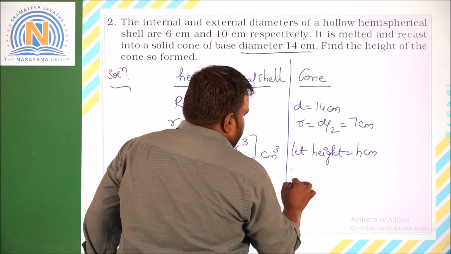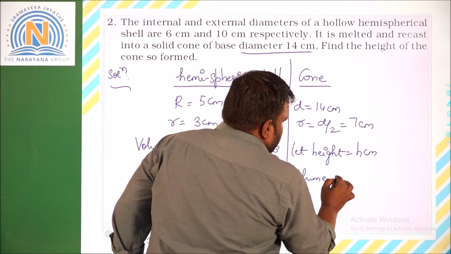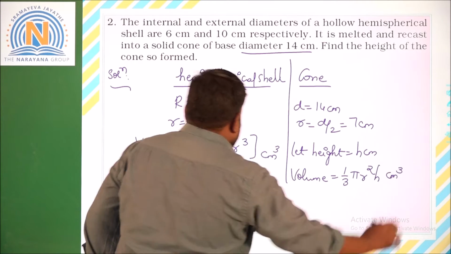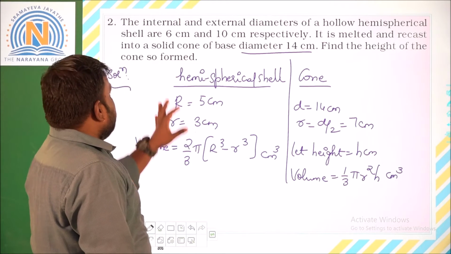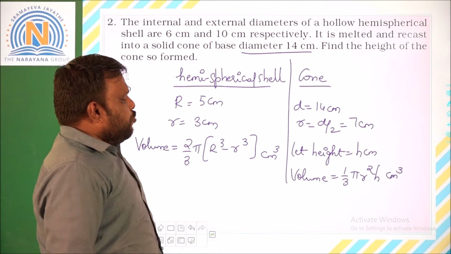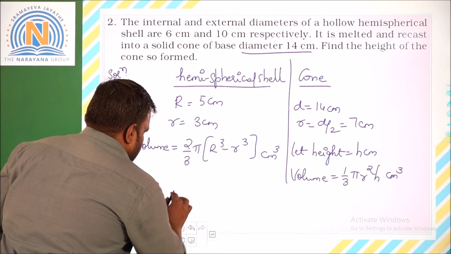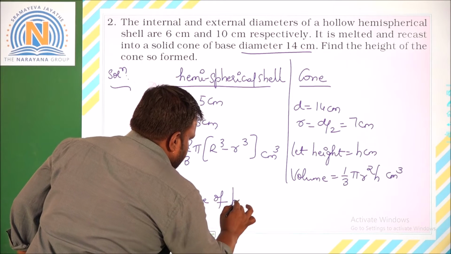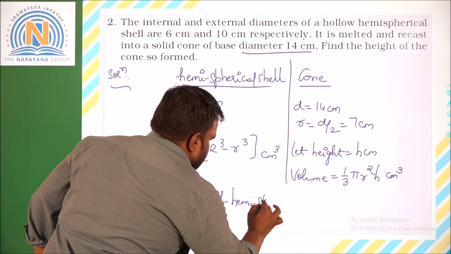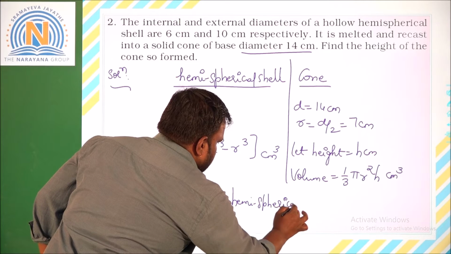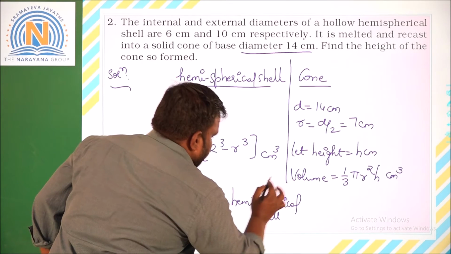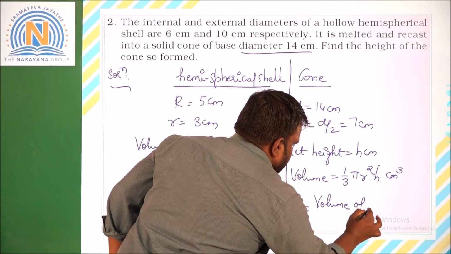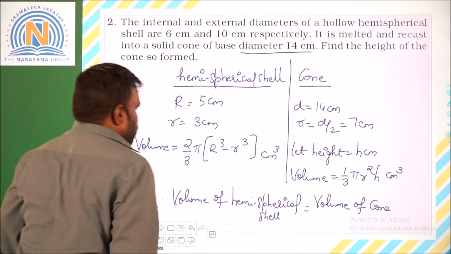Volume of the cone we know clearly: volume is equal to 1 by 3 pi r square h cubic centimeters. Now since the hemispherical shell is converted into cone, therefore volume of hemispherical shell is equal to volume of cone.